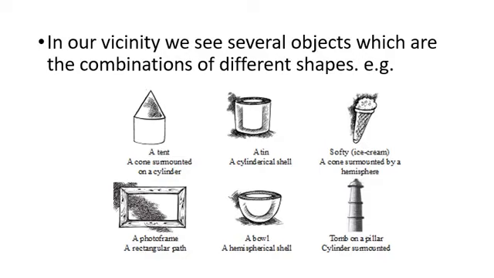Then we have a photo frame, a rectangular path, then a hemispherical shell, then likewise a tomb on a pillar, that is a cylinder surmounted. I hope you must have seen all these several objects, and so you should know now that these are combinations of different shapes which we see normally around us.